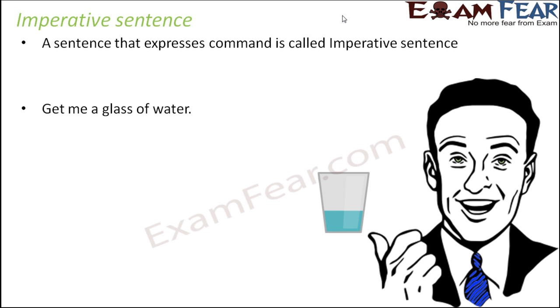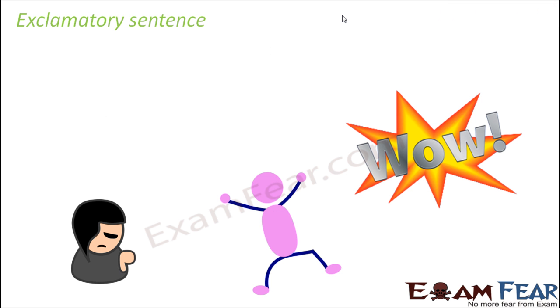Let's look at the next example. Get me a glass of water. Now there are many different ways of saying the same thing. You can say, please get me a glass of water. But all of these would fall under the category of imperative sentence, because you're not making a statement. You're not making a declaration, right? You are asking someone else to do an action for you. So this is again imperative.